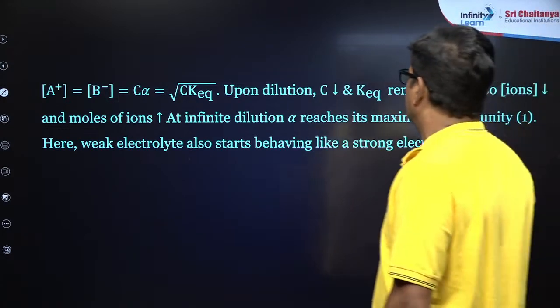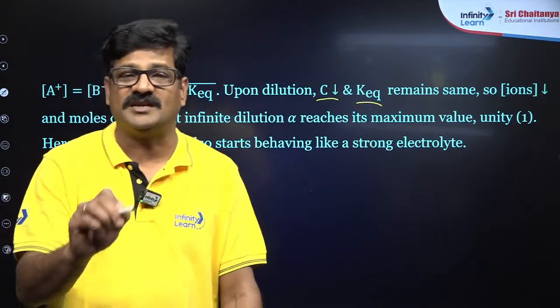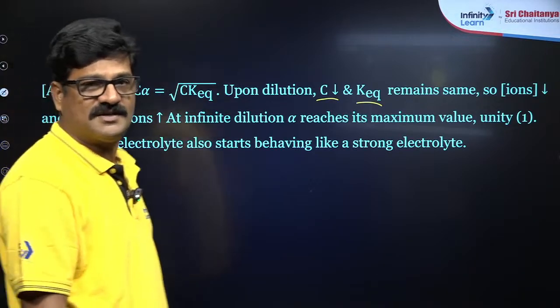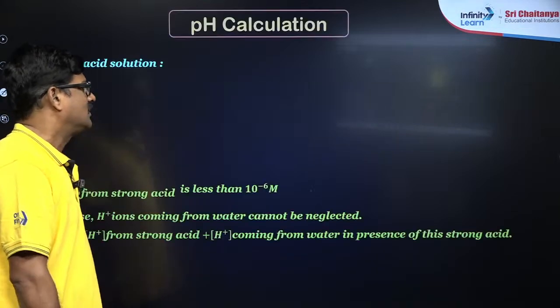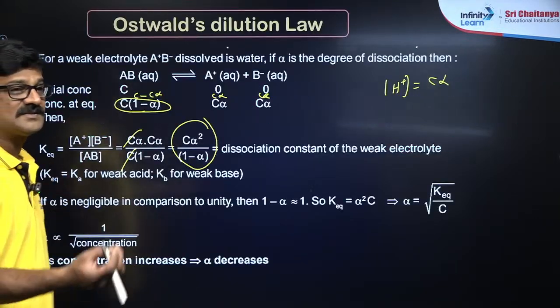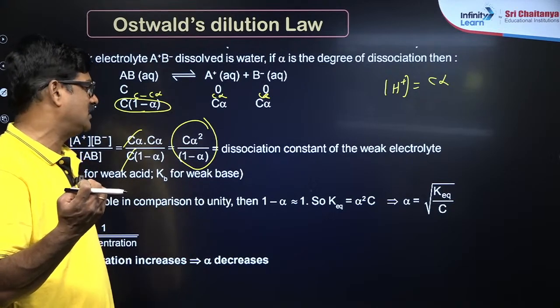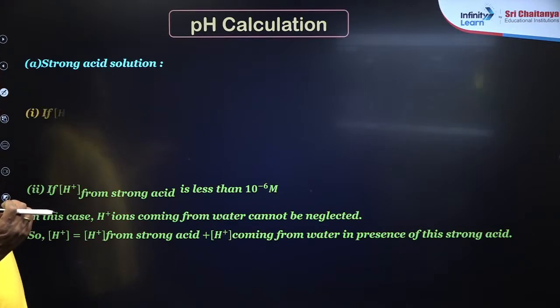Upon dilution, concentration decreases and the degree of ionization increases. K could be Ka or Kb, acid dissociation constant Ka, base dissociation constant Kb. And when the concentration is 0, alpha is going to be nearly unity and it behaves like a strong electrolyte.